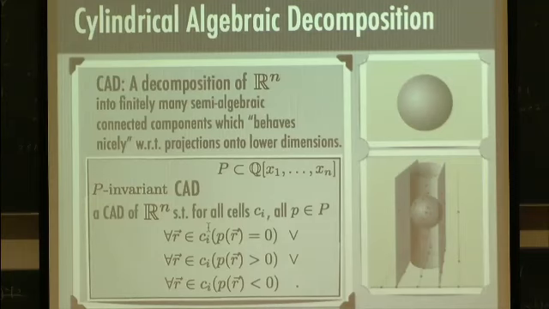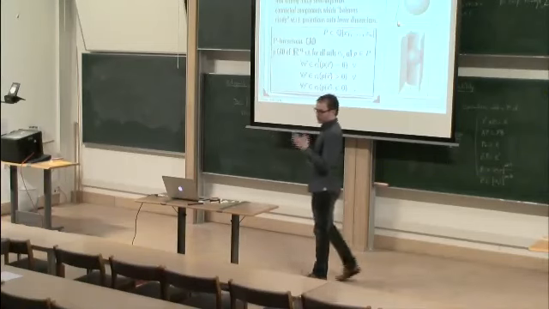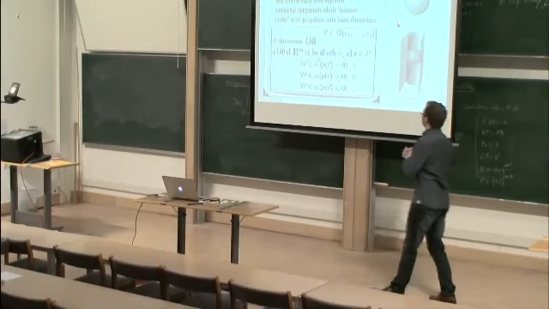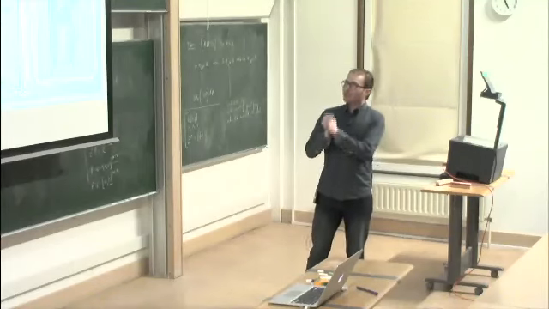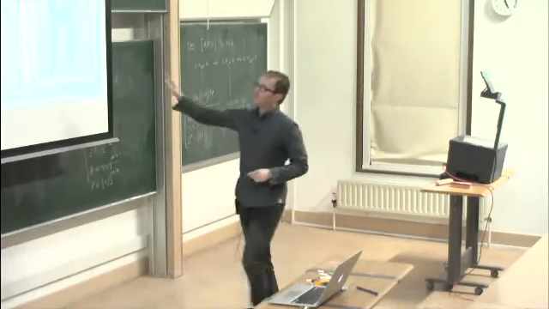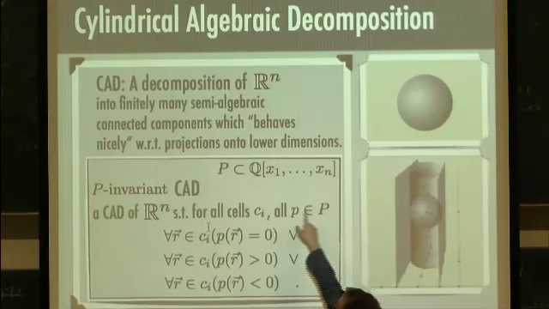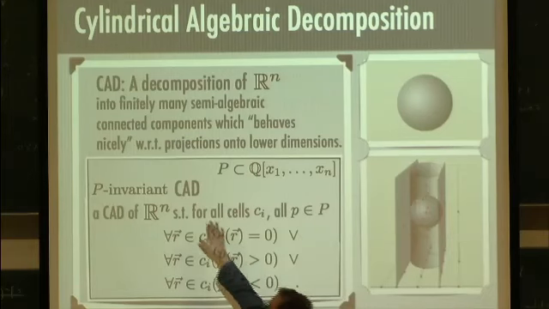But what is CAD abstractly? A CAD is a decomposition of Euclidean space, R^n, into finitely many semi-algebraic connected components, which behave, in a sense, nicely with respect to projections. They have to be what's called delineable. But the point of a CAD is, if I'm given some finite collection of polynomials P, again in this exact same polynomial ring, I can compute what's called a P-invariant CAD.